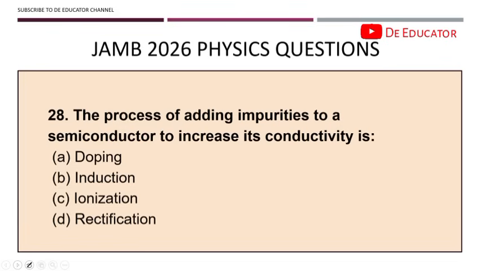The process of adding impurities to a semiconductor to increase its conductivity is known as doping. Please take note of that. It's a very common question. Doping introduces charge carriers, like electrons or holes, into semiconductors. Why are they doing that? To increase the conductivity of the semiconductor.